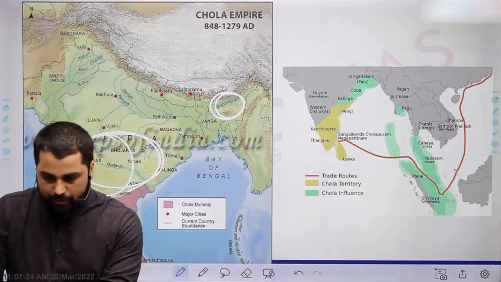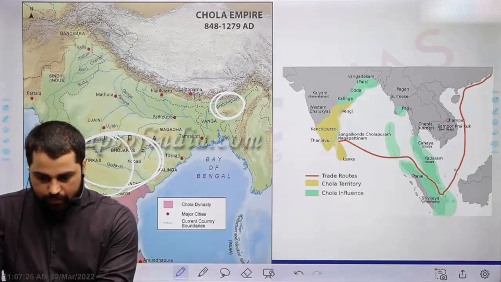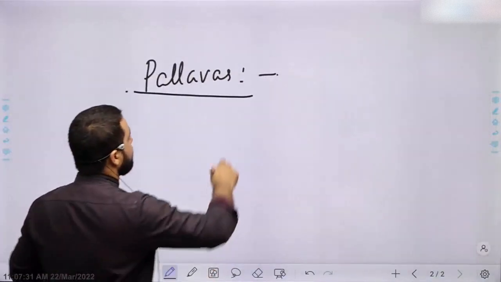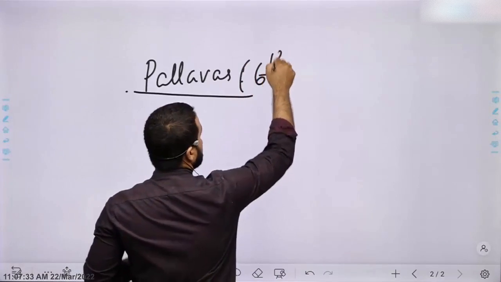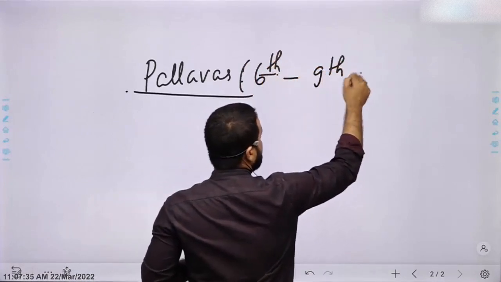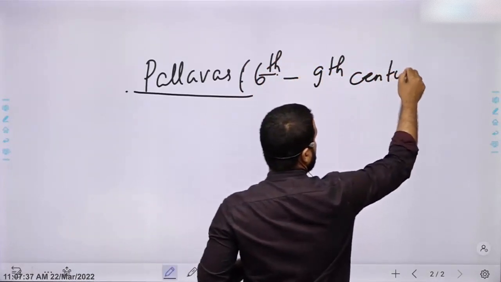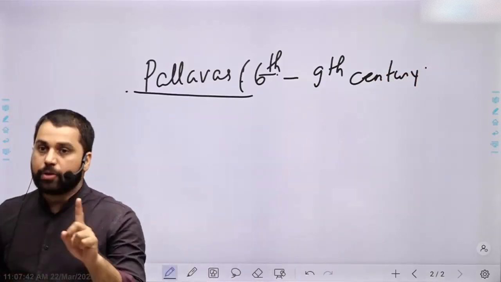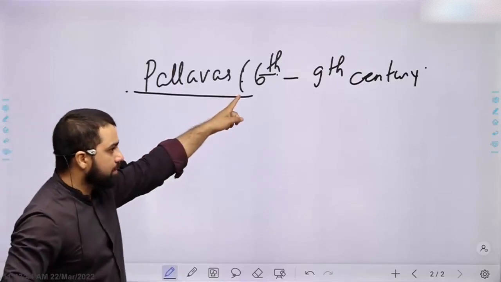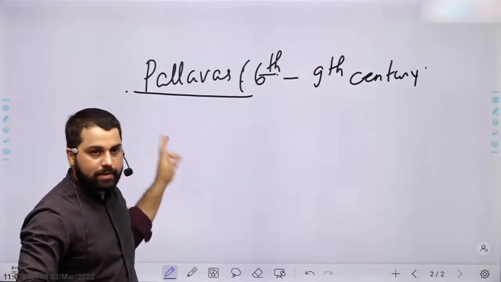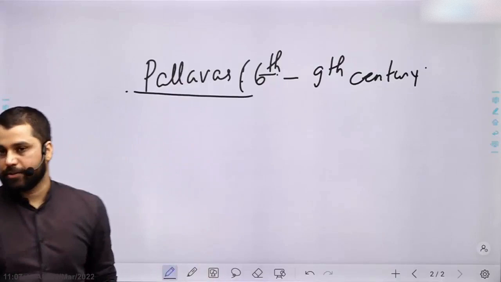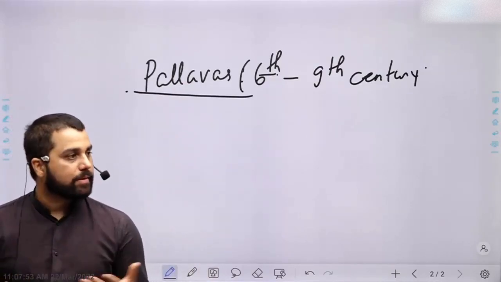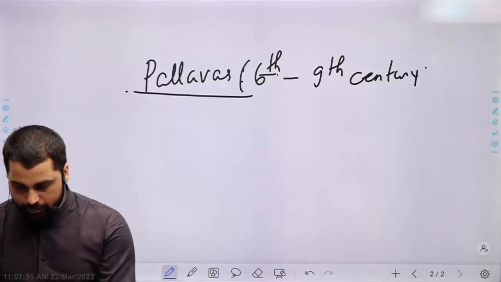Pallavas, give this heading Pallavas. I will not give you a time period, however, I should tell you that they were active from 6th to 9th century. Very active. They reached their zenith in the 7th century. But I should also tell you that just because I am mentioning 6th century here does not mean that Pallavas were not part of earlier history. We simply do not have enough information about their origin. So in fact, that can be your starting point.